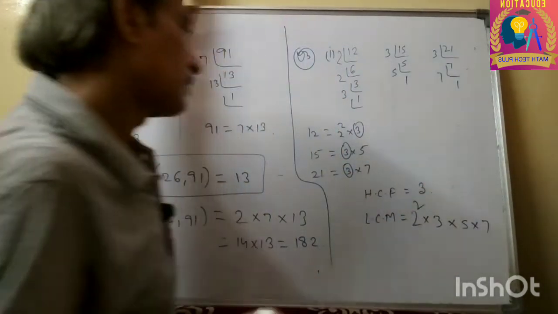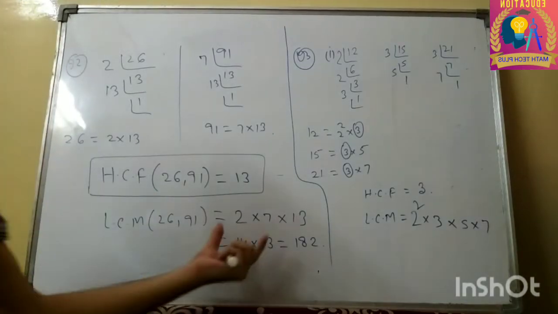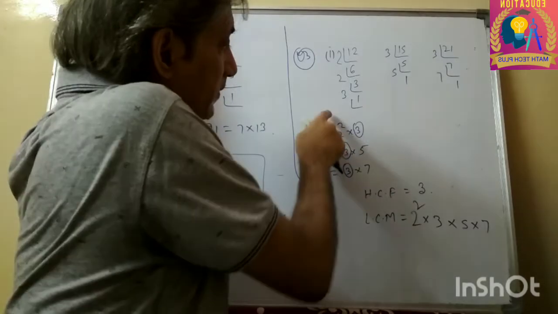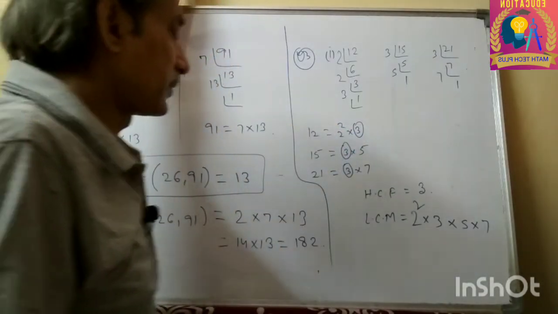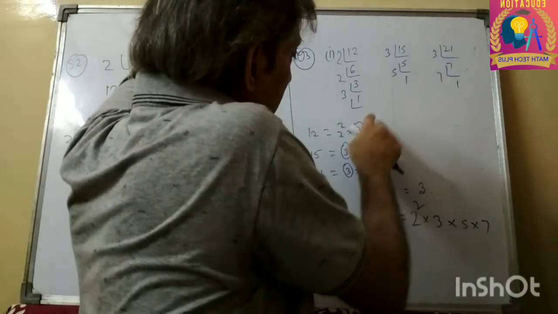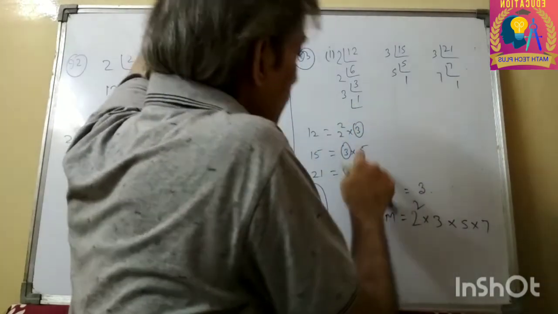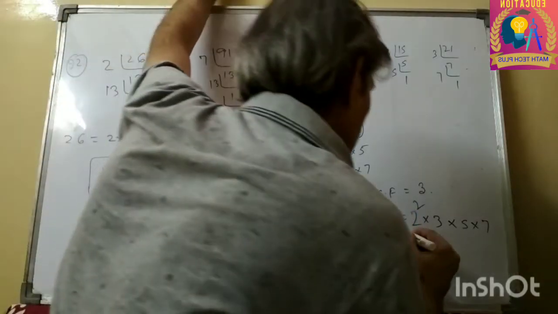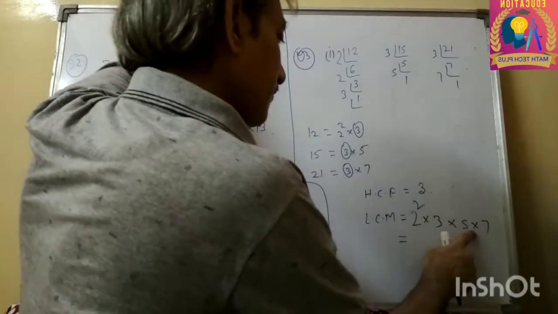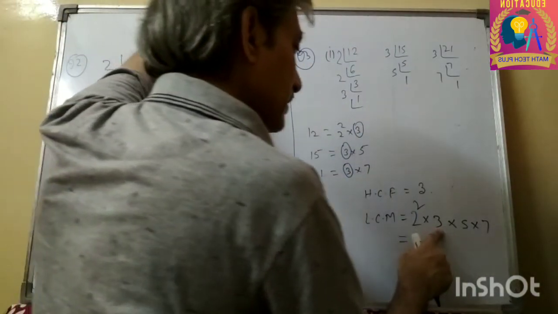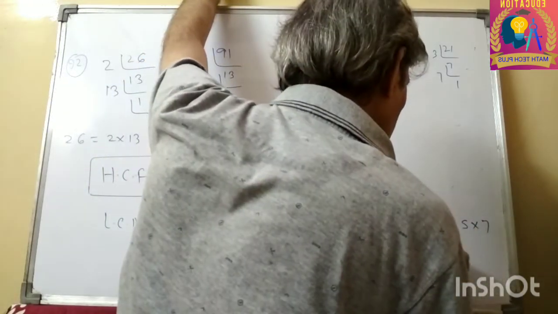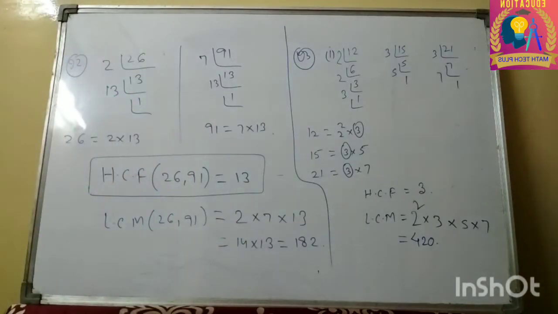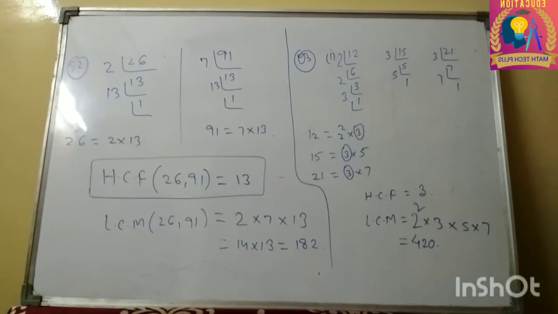In this question I have already explained this: you have to take the highest power of that number. But the power of 3 here is 1, here also 1, here also 1. So here also it will remain 1. Now multiply these numbers. 5 fours are 20, 3 twenties are 60, 7 sixties are 420. So we are getting 420 as the LCM of these three numbers.